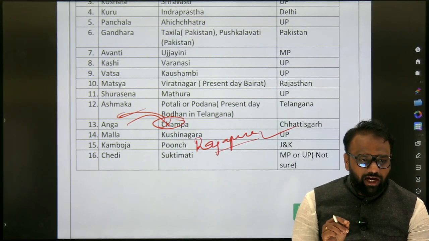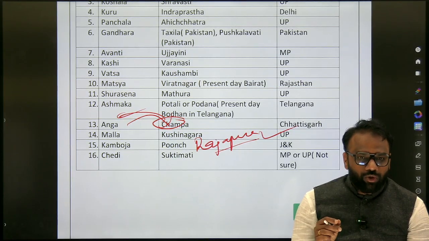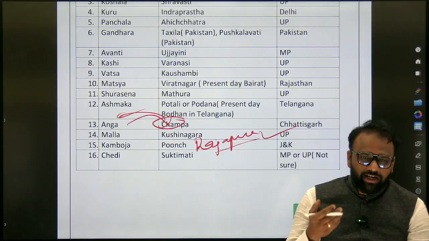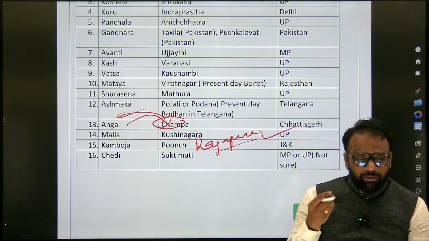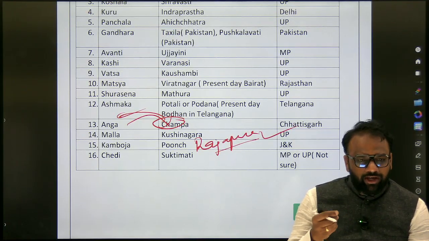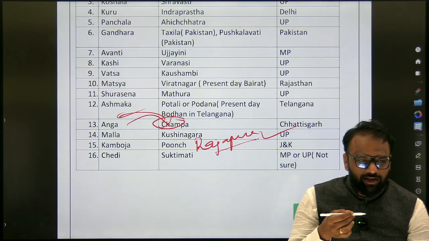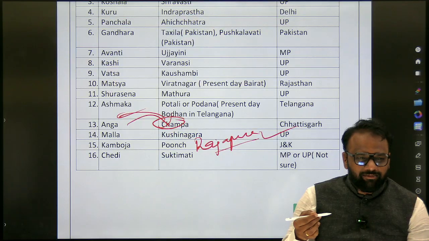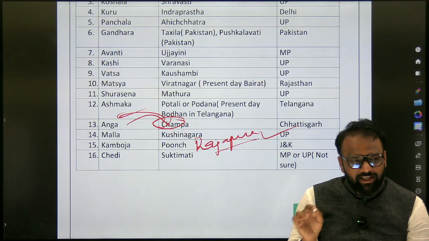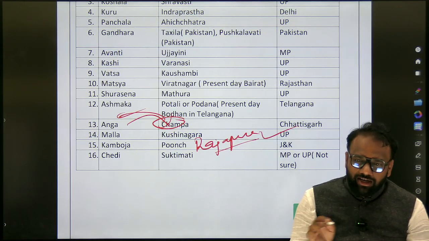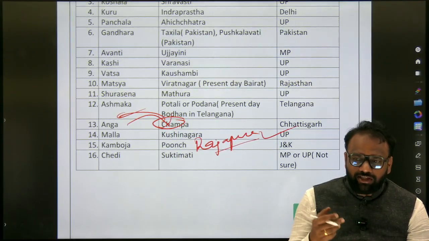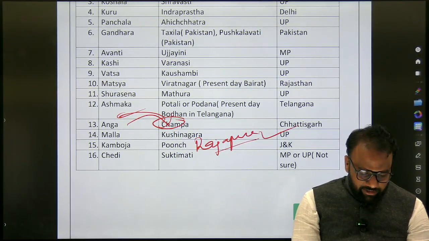So Gandhara, Taxila. Once the information becomes our integral part, then retaining will be very easy. But initially that memorization is very difficult. So what you can do, you can connect some things. Generally, people who come to the border, the Gandhara people, they need not pay any kind of tax. Gandhara, Taxila. So in this fashion, if you try to correlate the things, gradually these things will become our integral part.